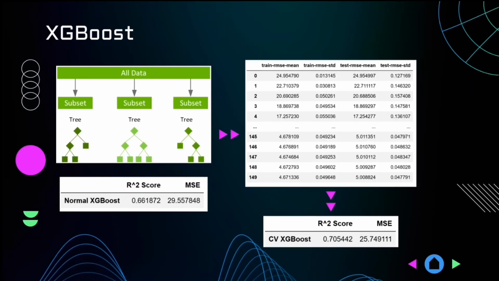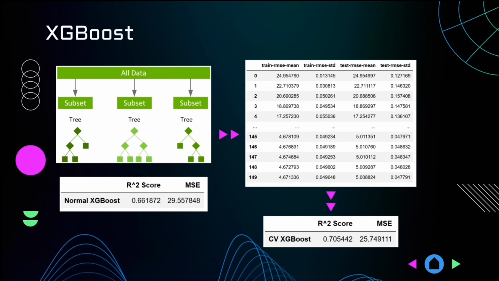The last model that we decided to use was XGBoost. XGBoost iteratively adds decision trees to the model, where each tree corrects the errors made by the previous trees. It utilizes L1 and L2 regularization to prevent overfitting and gradient-based optimization to update the weights of the tree. We decided to use it because it works well with the complex and nonlinear nature of our features.